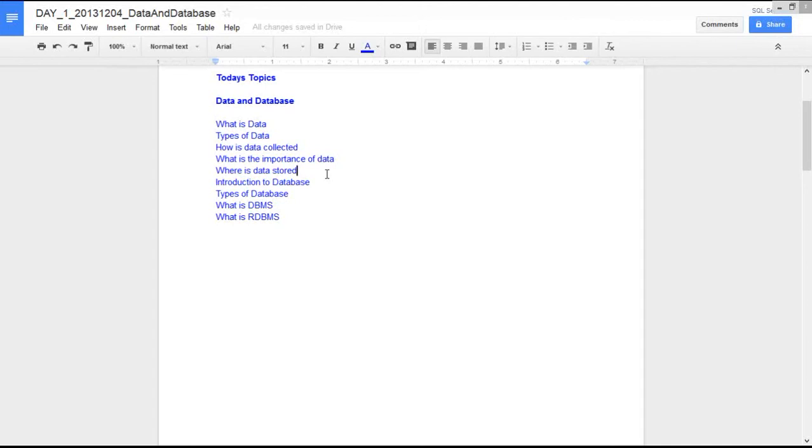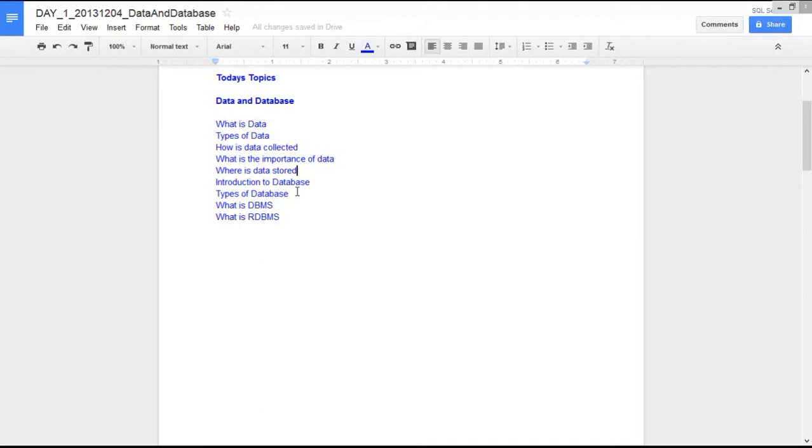Databases are the place where you store your data in such a way that it is stored and also retrieved back real quickly and in an efficient manner. So what is a database? A database is nothing but a collection of data. All your data will be stored in the database.